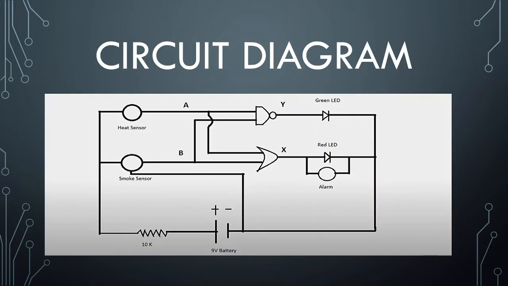Let's begin. Here we can see a circuit diagram. In this circuit diagram we can see a heat sensor, a smoke sensor, 9-volt battery, NAND gate, OR gate, green LED, red LED, and an alarm buzzer.